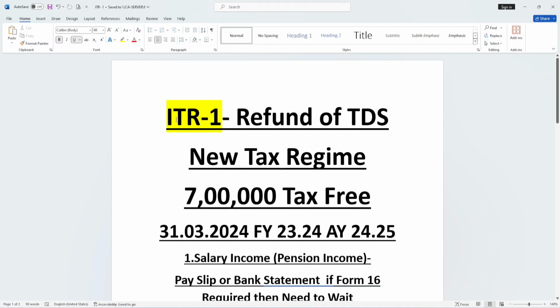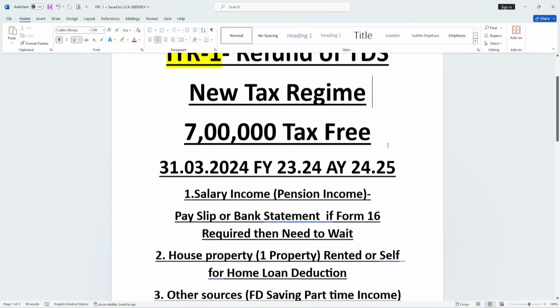In this video, we are going to file ITR 1 practically, step by step. If TDS has been deducted on any income, then we will guide you how to take the refund of that TDS. Under the new tax regime, you know very well that 7 lakh rupees is tax free, and under the old tax regime, 5 lakh rupees is tax free.